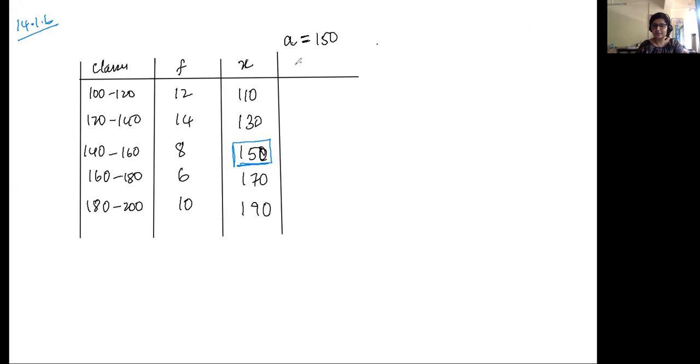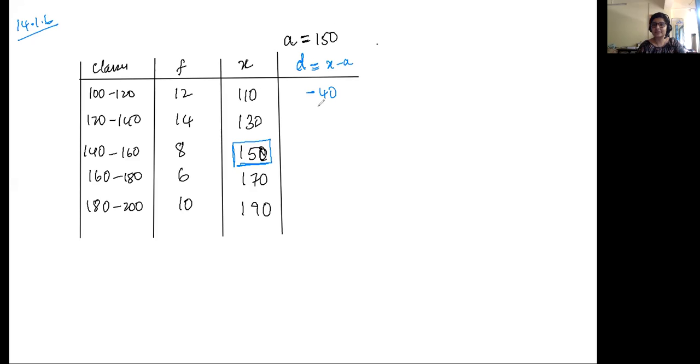Then find the deviation D. Deviation is simply how much your class mark deviates from your assumed mean. So D equals x minus A. So D1 will be 110 minus 150, which is minus 40. You just have to keep calculating x minus A for each case.